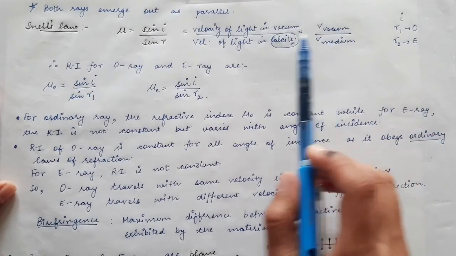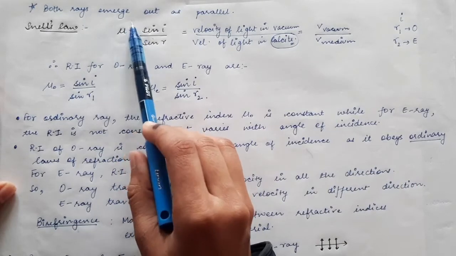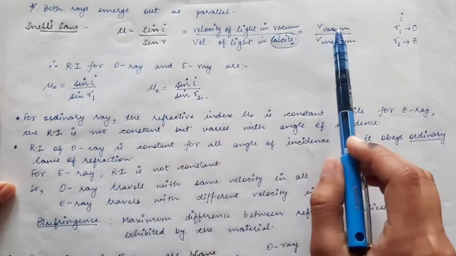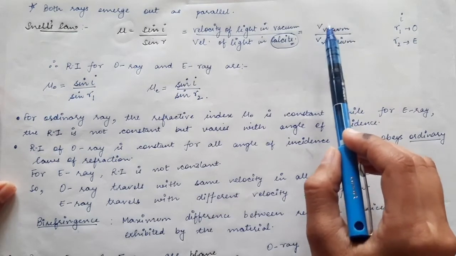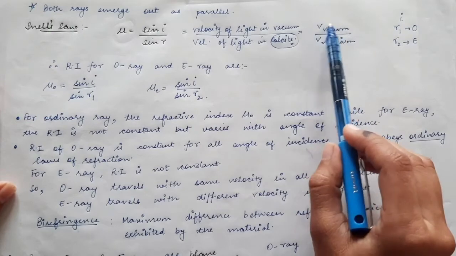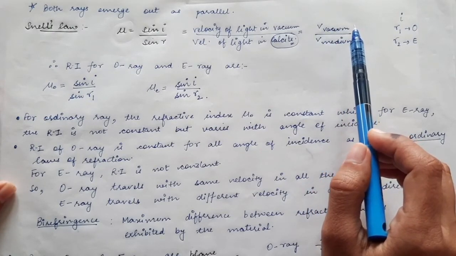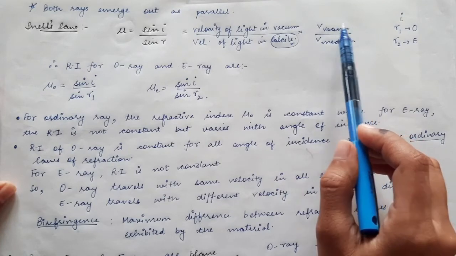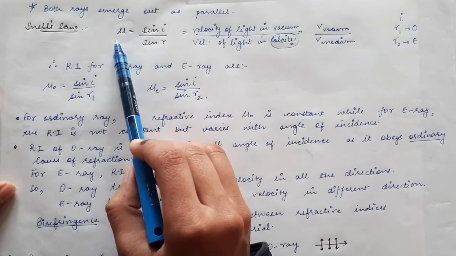So for the ordinary ray, if the refractive index is constant, this ratio must also be constant. So the velocity of the ordinary ray in vacuum will be constant, that is the speed of light, which is 3 into 10 power 8 meters per second. This is fixed, and we have also stated that for the ordinary ray mu is fixed.